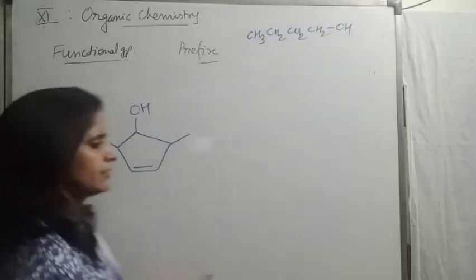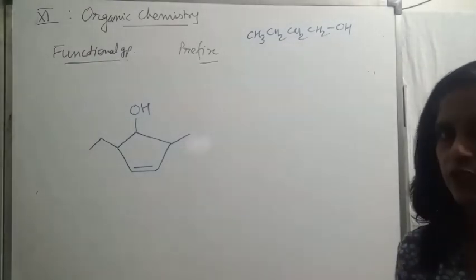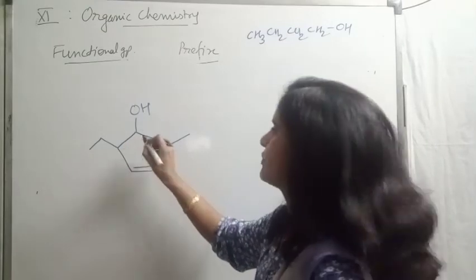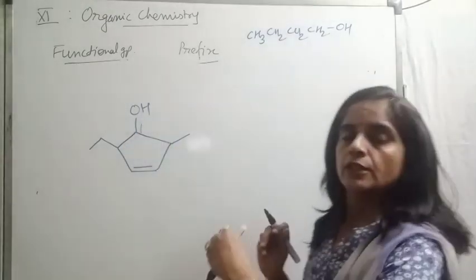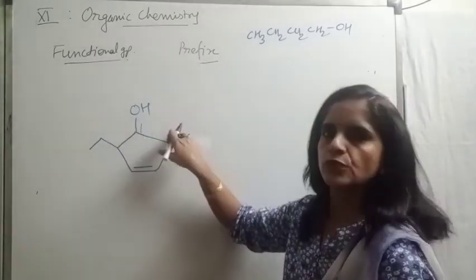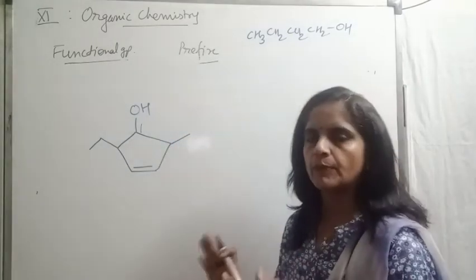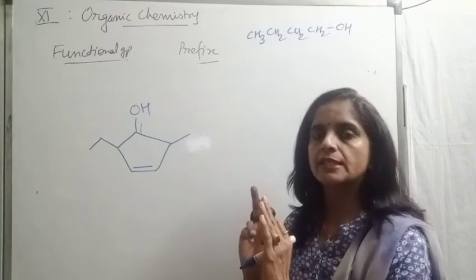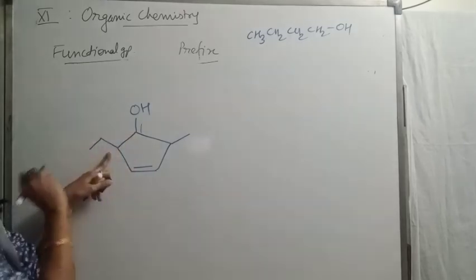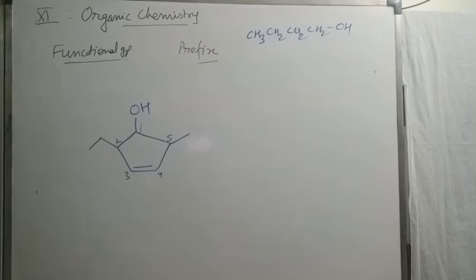For example, I am taking this compound now. First of all, decide which carbon should get first position. Of course, the one having the functional group will get the first position. So first is this one. Now decide, should I move towards left side or right side? Functional group from both sides, second position. Now check the unsaturation. Second, third, same. Positions are same from both the directions. Now we prefer alphabetical order. So of course ethyl comes first. 2, 3, 4, 5. Right?